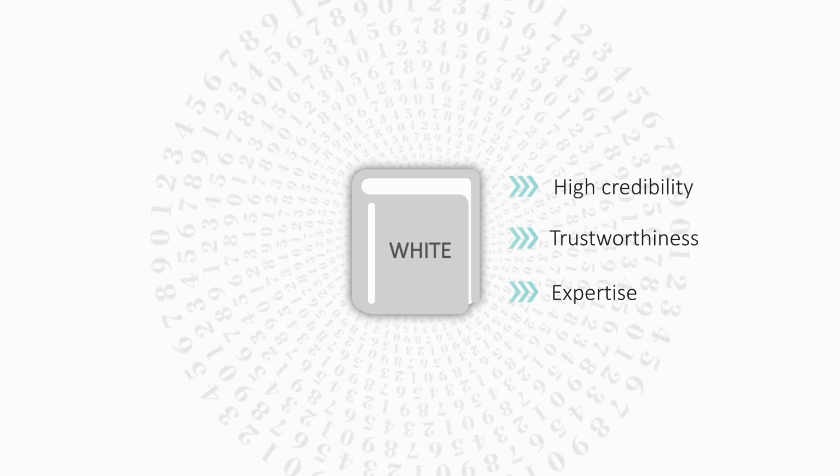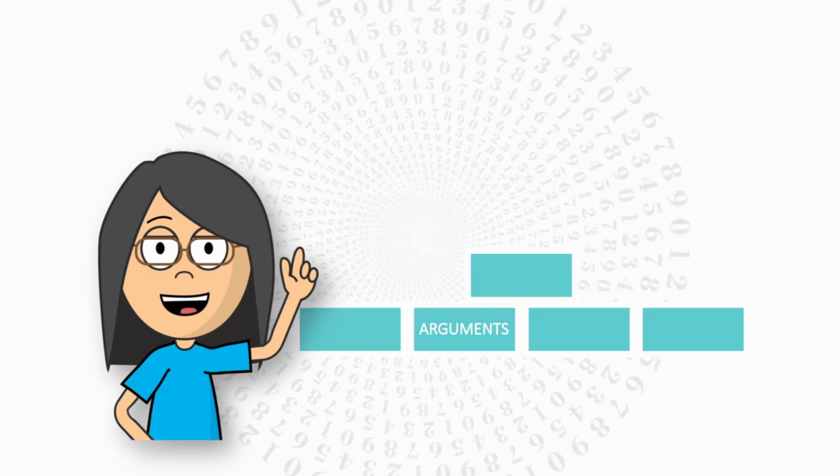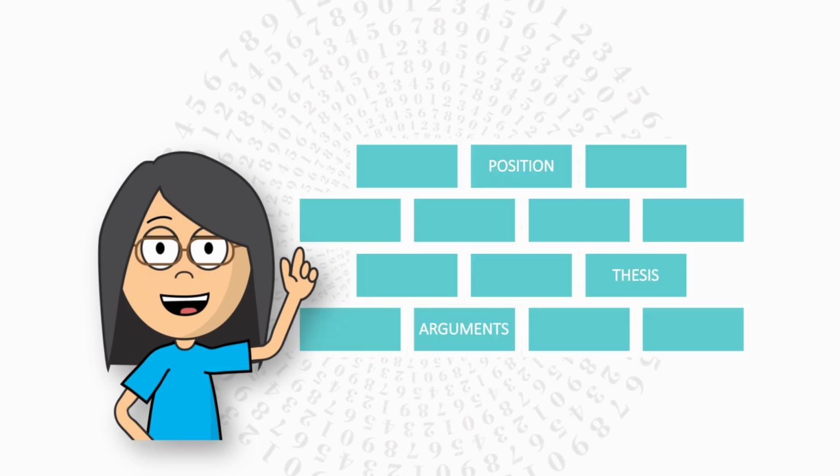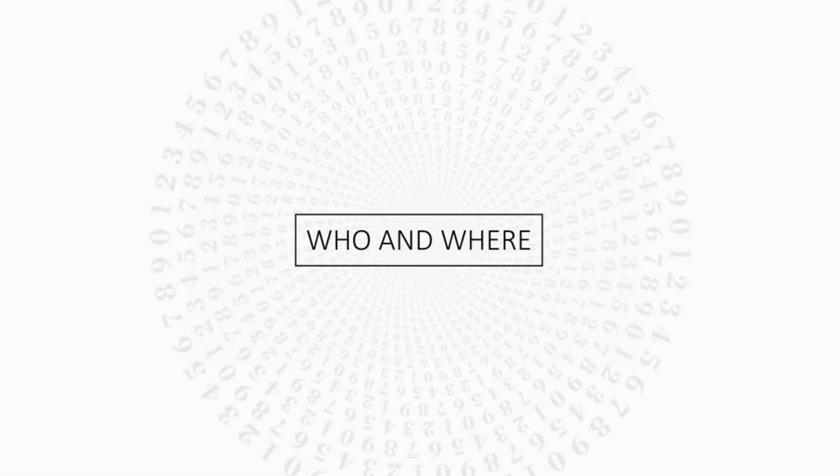If we use this literature for our own knowledge acquisition and research work, it provides a strong foundation for our arguments, thesis, and position. But what makes white literature so credible? First, the who and where. Ask yourself who wrote the literature.